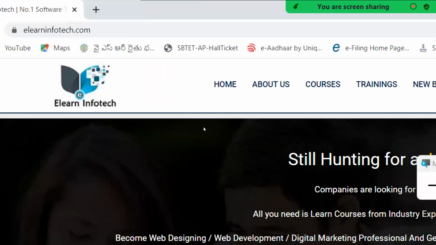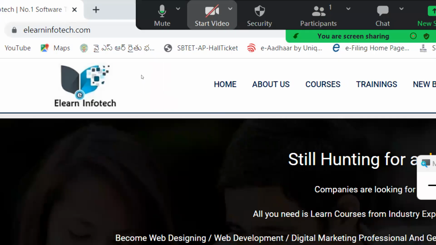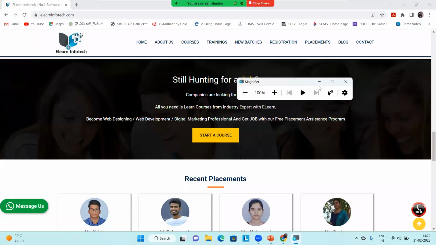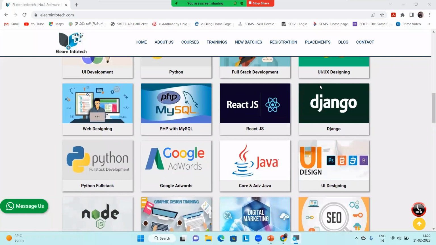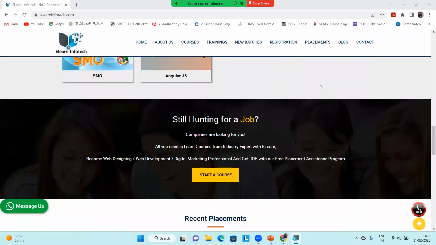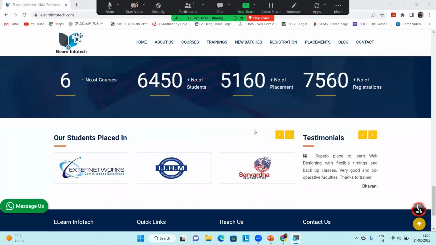Okay, so let's get into details: how many types of websites are there? We just discussed the website, right? A website, as we discussed, is simply a collection of information which includes images, background images, text or some logos. But we have to put it all together in a structured way, then only will the website look good and cool. Let's take an example: this is one of the websites, of the company ELearn InfoTech.